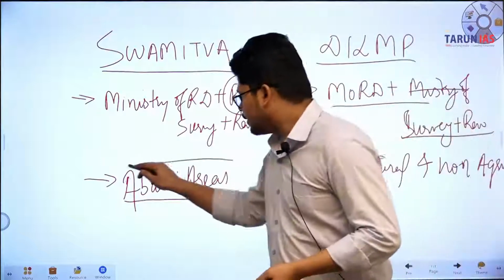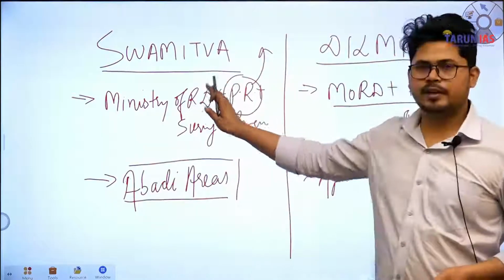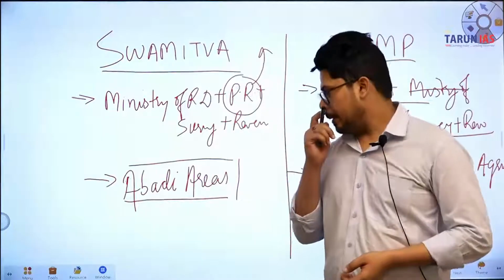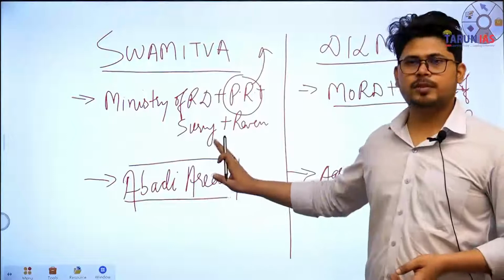Okay, so in abadi areas, basically it is being implemented in rural development, rural areas, so Ministry of Rural Development and Panchayati Raj. तो अब इसका इंपॉर्टेंस क्या है स्वामित्व स्कीम का?